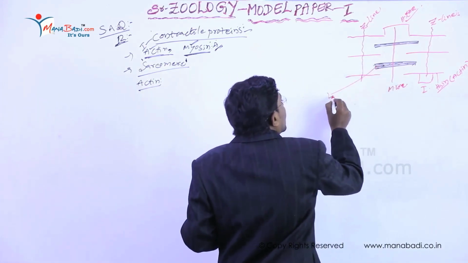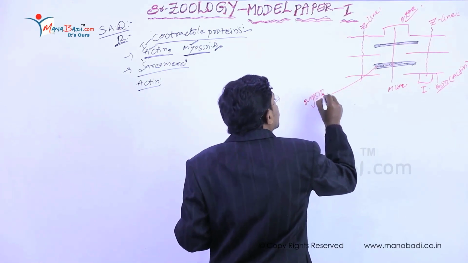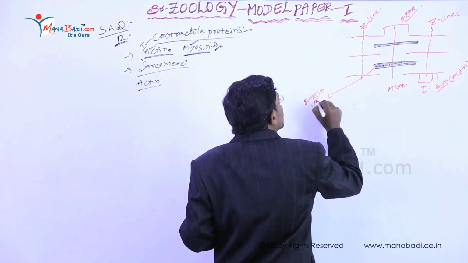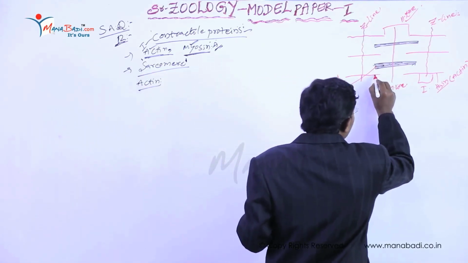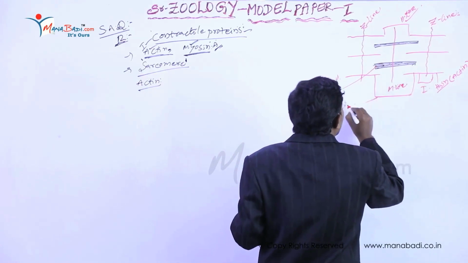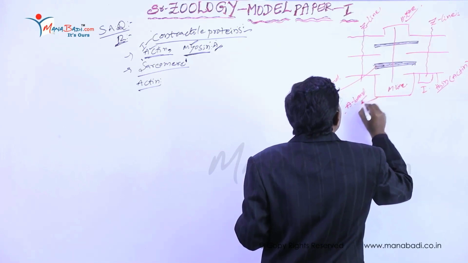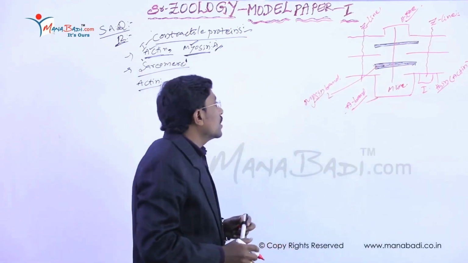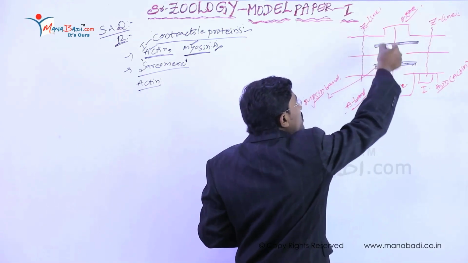And these are myosin. These are the myosin band. And from this place to this place is called the A band. A band means anisotropic. This A band does not allow any light to pass from this region.